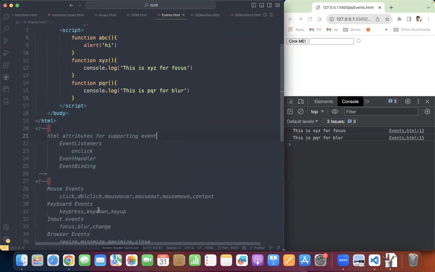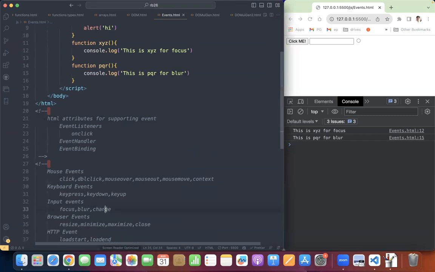For blur also we have an event listener. For change also we have an event listener. For key press also. Key down, key up also. Slowly, by experience, you will understand what the difference is between key press and key down. I'll come back to that, but key up is also very important for us. Those people who missed the class should watch the video at least 2 to 3 times. Don't miss this video because this is the basis for everything.